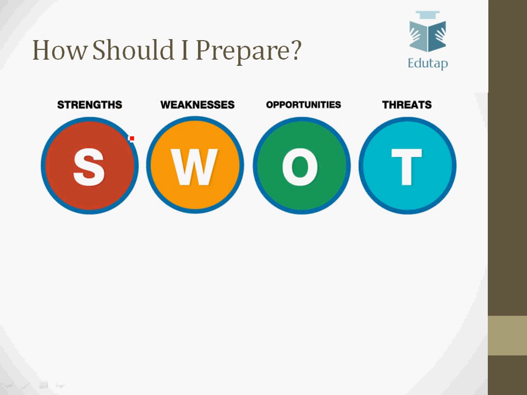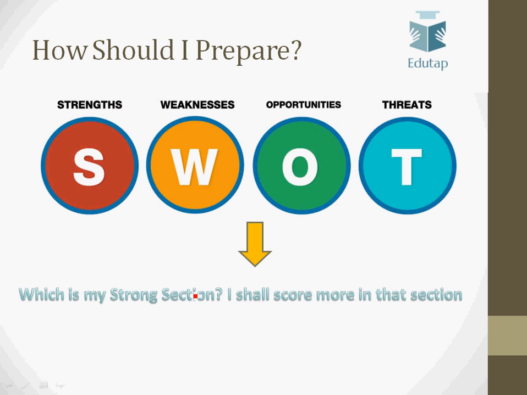Now, how should you prepare the different components of Phase 1? You have to carry out a SWOT analysis. You have to identify your strengths. You have to identify your weaknesses. You have to work on your weaknesses. You have to maintain your strengths, and then you have to work on your weaknesses.